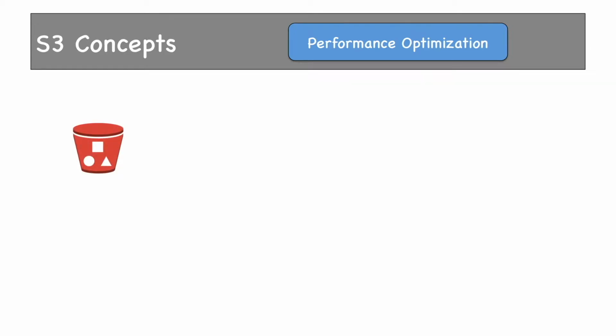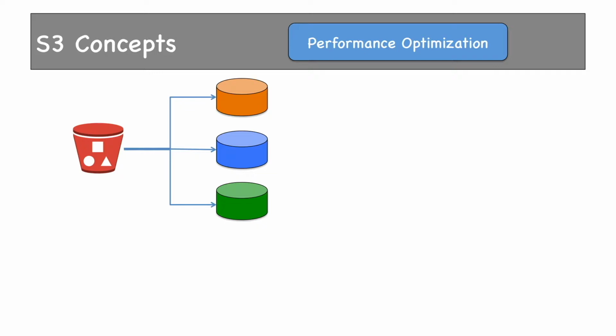An S3 bucket is partitioned across multiple storage devices to support these high request rates. Something like this. Objects in the same bucket may be scattered across multiple devices and everything happens automatically. S3 would increase or decrease the number of partitions based on data size and number of requests. Object keys dictate which partition an object would be stored in. So the object key plays a very important role in deciding which partition to put data in.